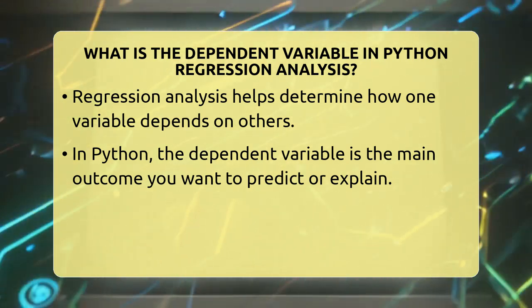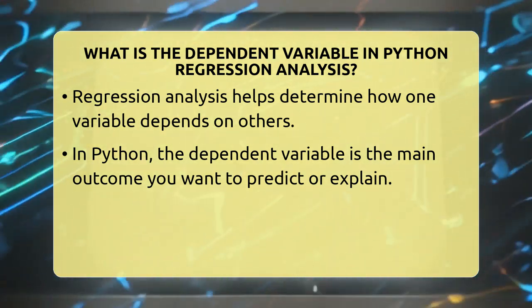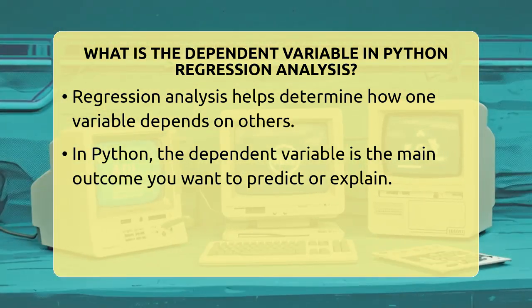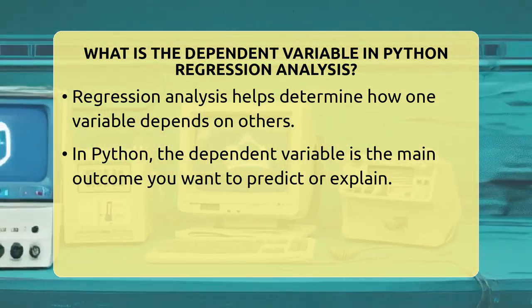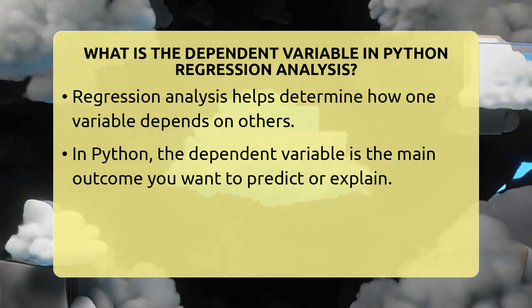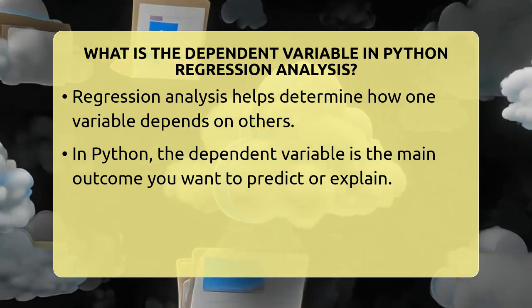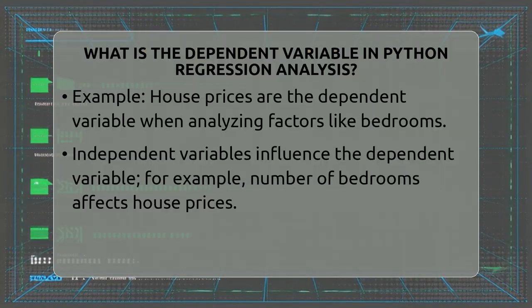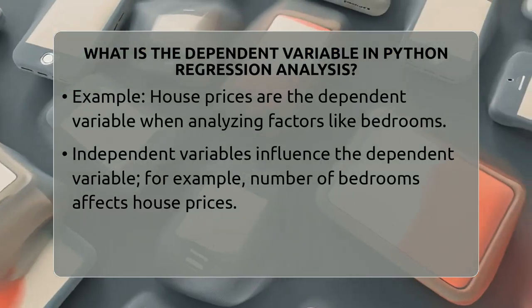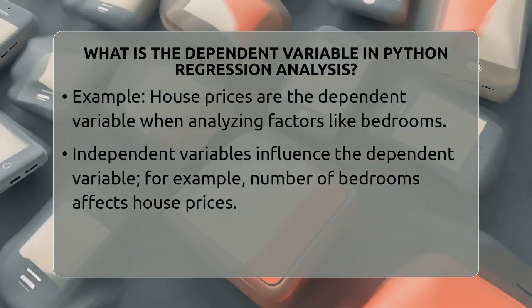In Python, when you do regression analysis, the dependent variable is the main thing you want to predict or explain. Think of it as the outcome or the result you are interested in. For example, if you're trying to predict house prices based on the number of bedrooms, the house price is the dependent variable. It's what you are trying to figure out or forecast.